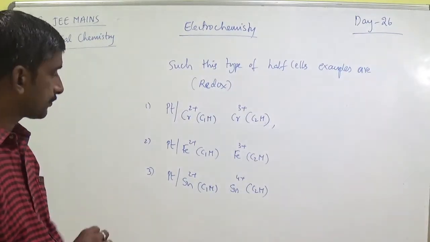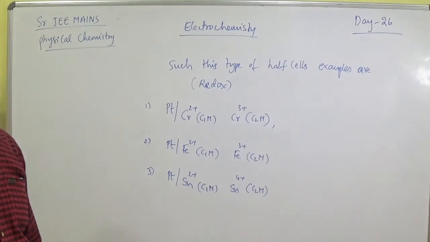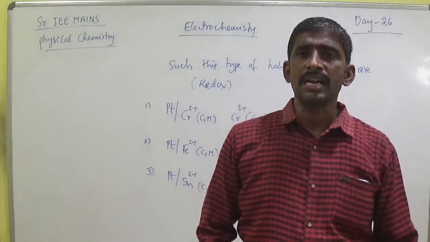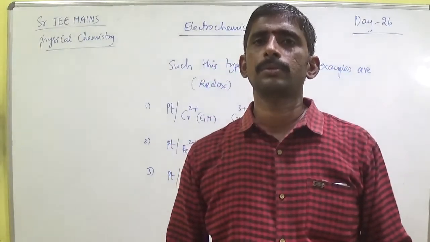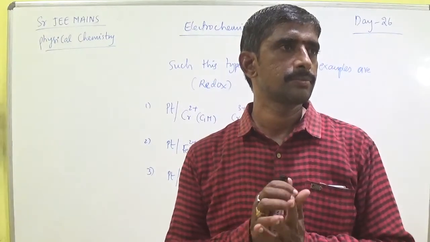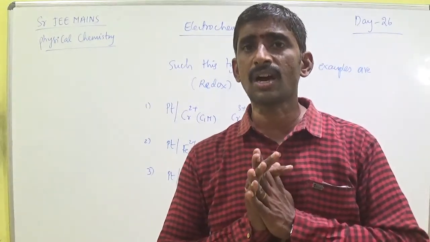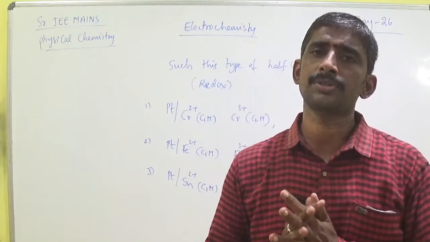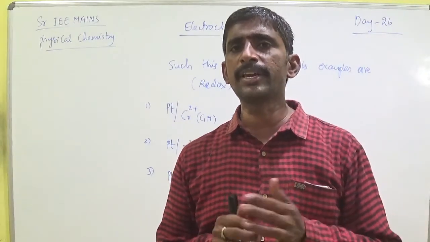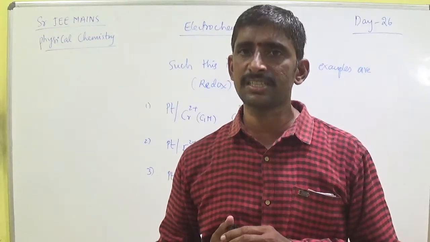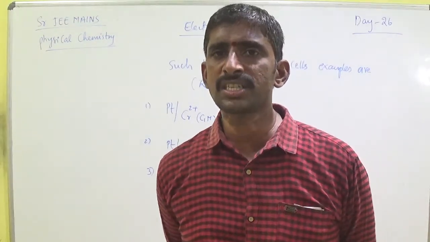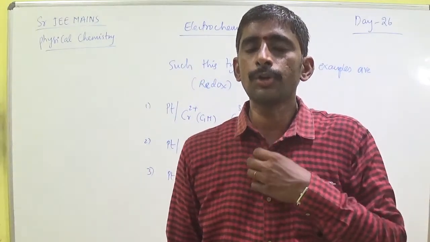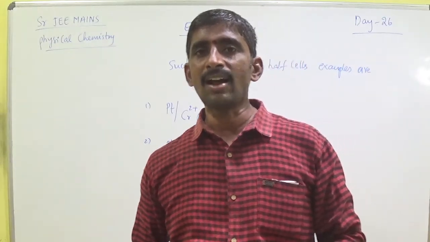Next another one is organic molecules. Redox cells can also be made with organic molecules which exist between two different oxidation states. For example, the organic molecules hydroquinone and quinone both form redox cells.